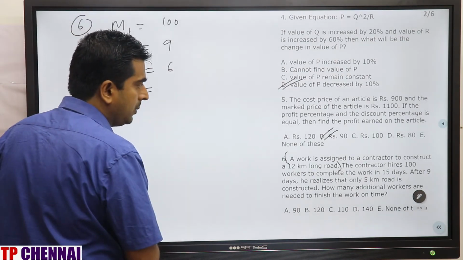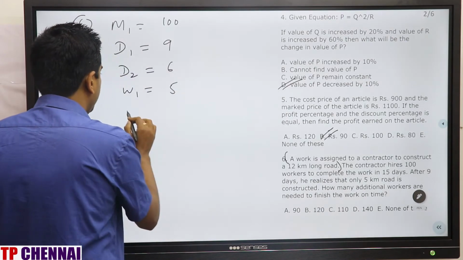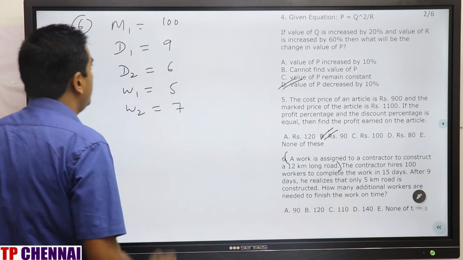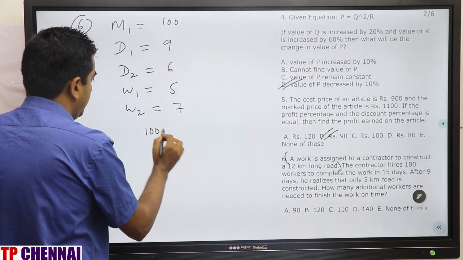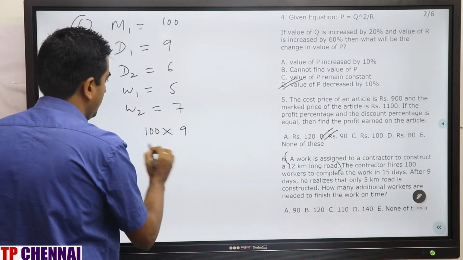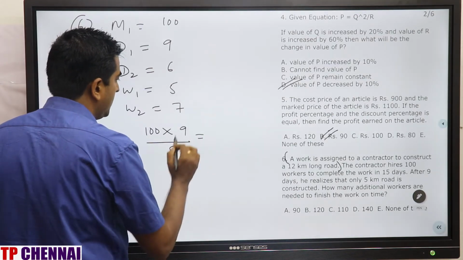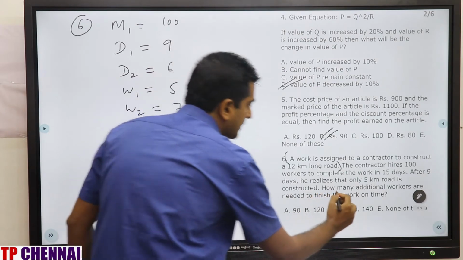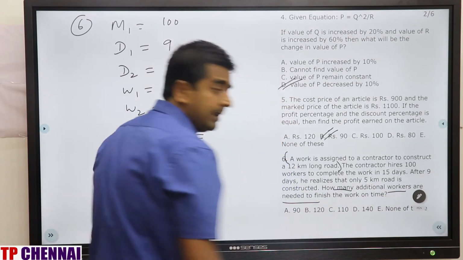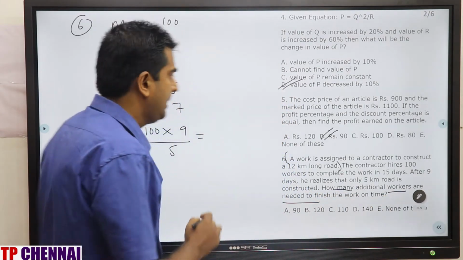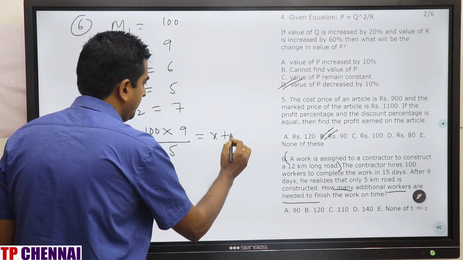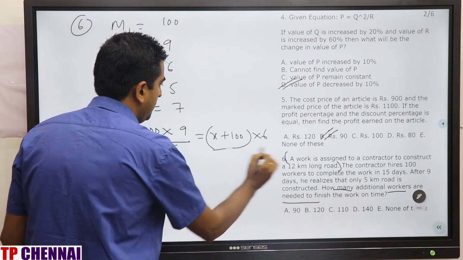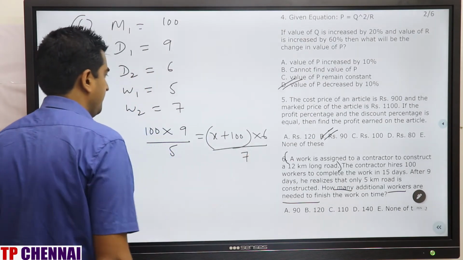Totally he planned for 12 km. In that only 5 km is over. So W2 is nothing but the remaining, which is 7. So M1 D1 by W1 is equal to M2. M2 is nothing but saying how many additional workers are needed. Initial number of workers are 100, so x plus 100. And D2 is nothing but 6 and W2 is nothing but 7.